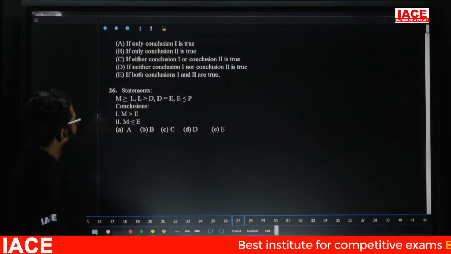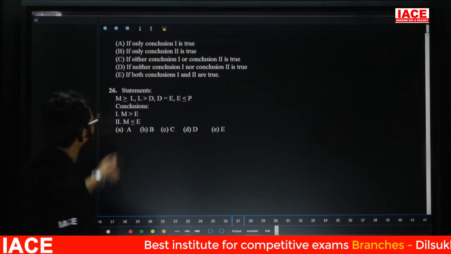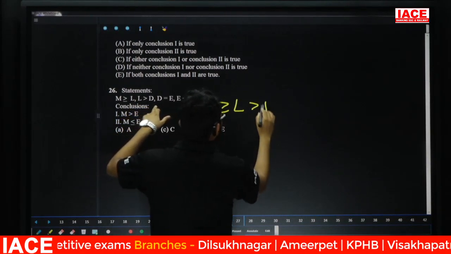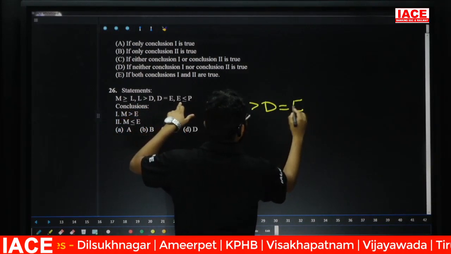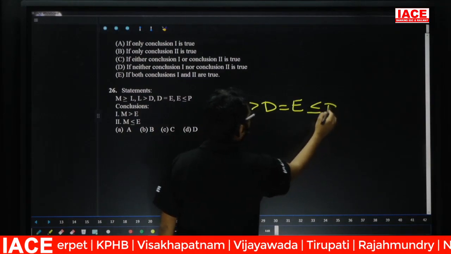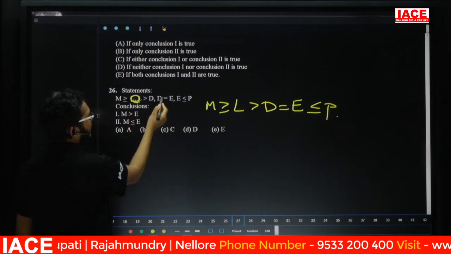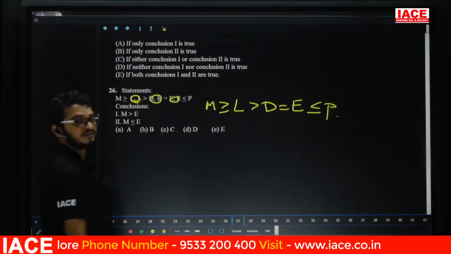Question number 26. Take here given statement. The given statement is what? M greater than or equal to L, L greater than D, D equal to E, next E less than or equal to P. But in exam, don't write like this. Why? Here they given common L, next this one is D, this one is E, next P.